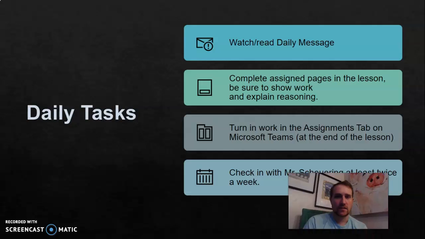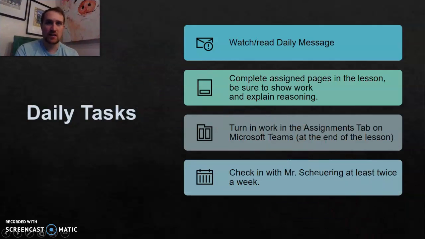Our daily tasks. Please make sure you're watching or reading the daily message every day. Please make sure you're completing all of your assignments and turning them in. That can be on Teams, through text or email. And also please make sure you're checking in with me twice a week. It's Thursday, so if you're in my homeroom, that check-in schedule has restarted. Please check in with me either today or tomorrow so you can be marked present for Thursday and Friday.